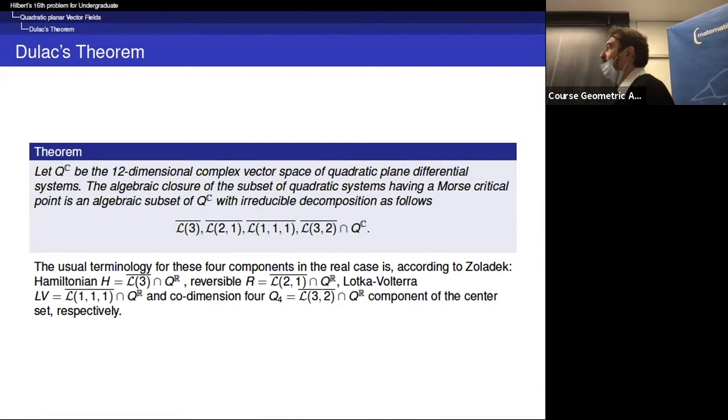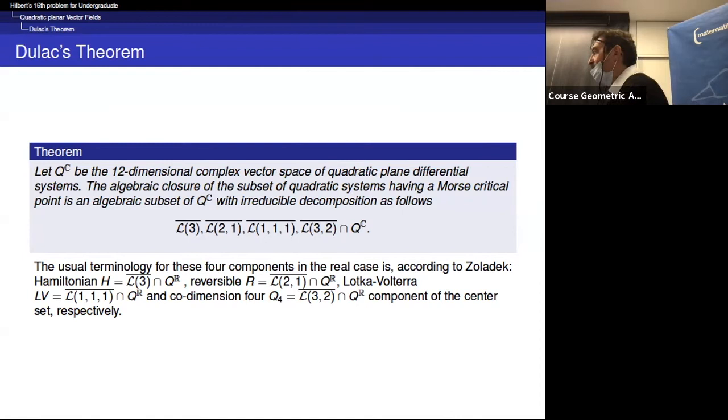So in fact, another way to explain in the real form this theorem of Dulac is to say, if we take a family of vector fields, then we want to describe the center set. So this is the set of perturbed vector fields so that it will have a center at the origin.